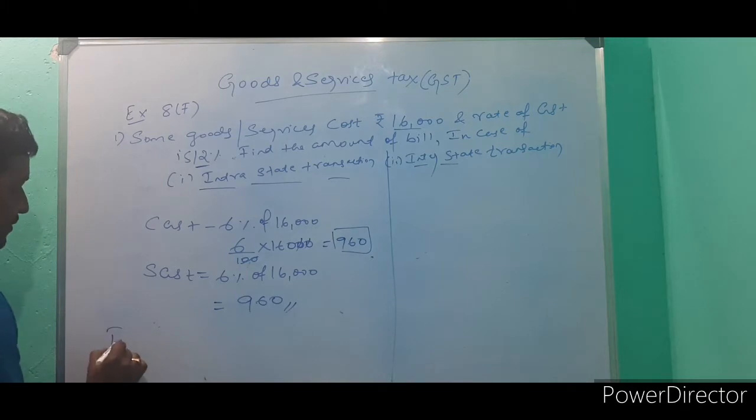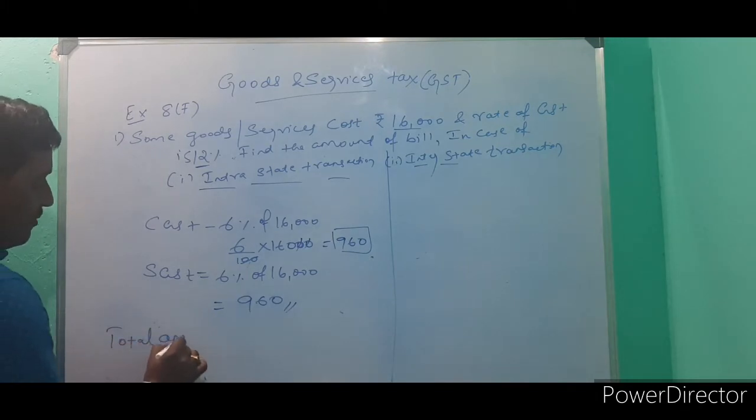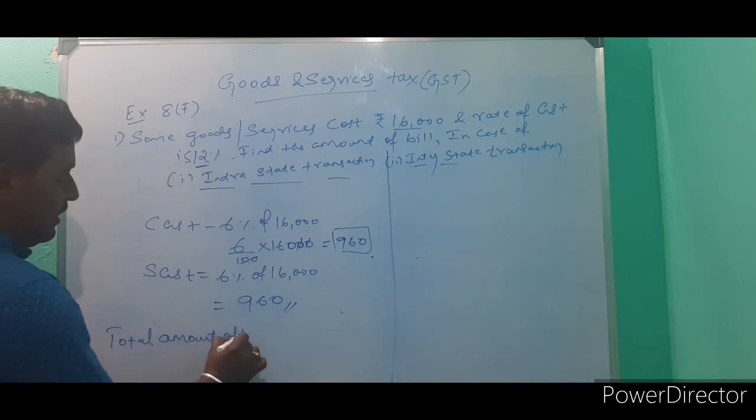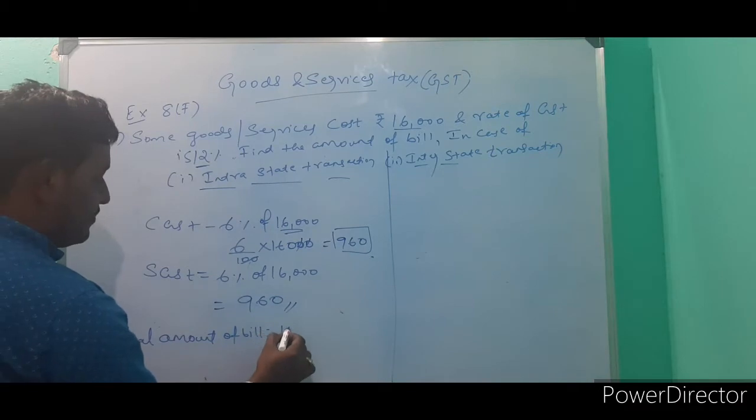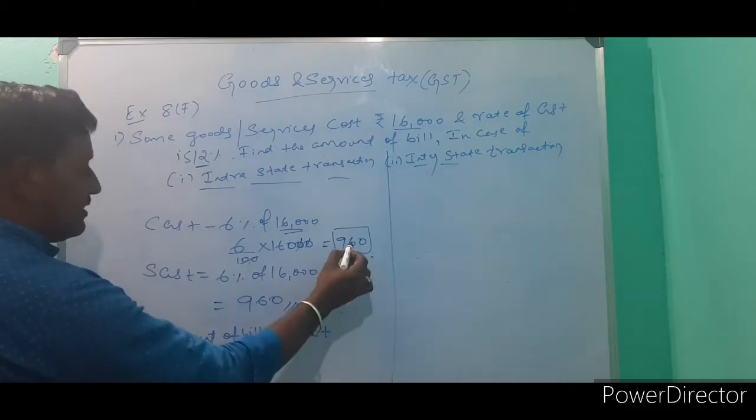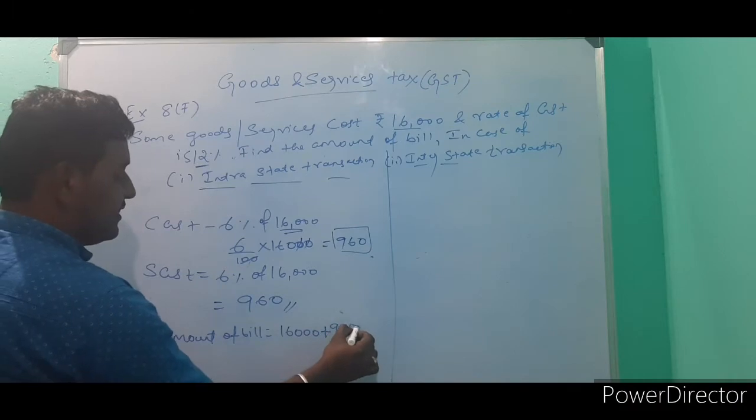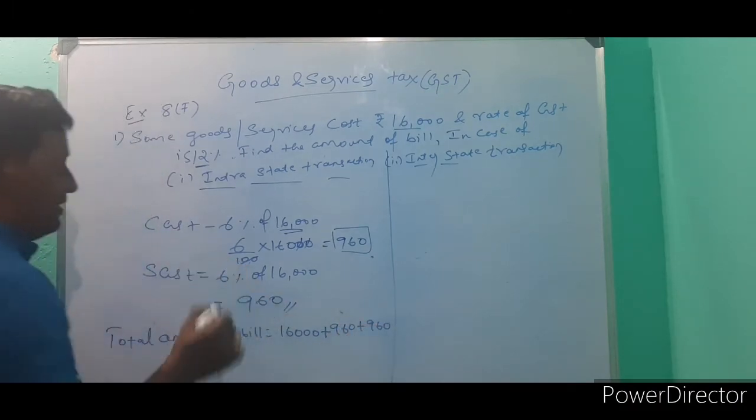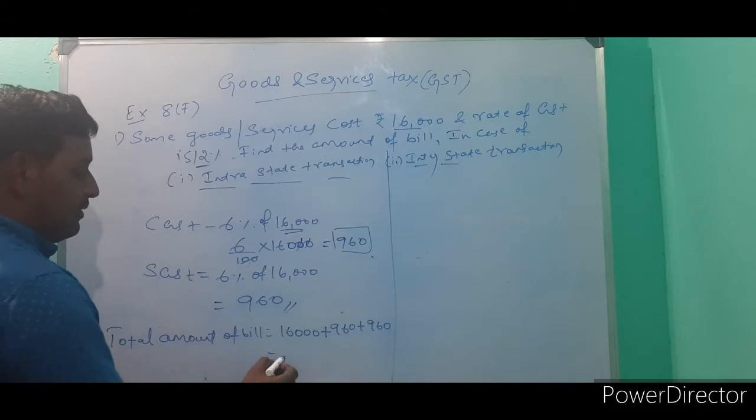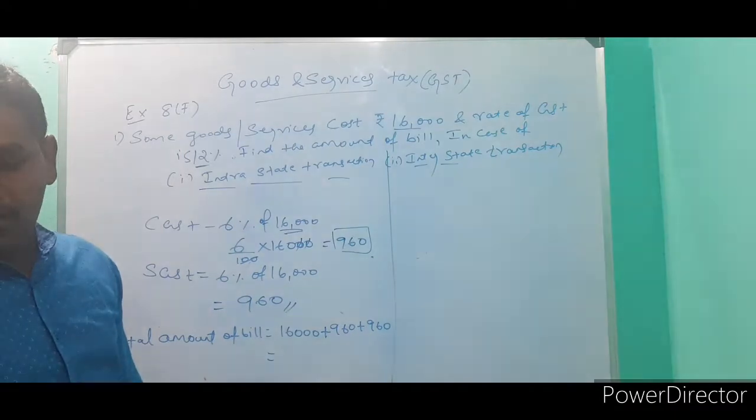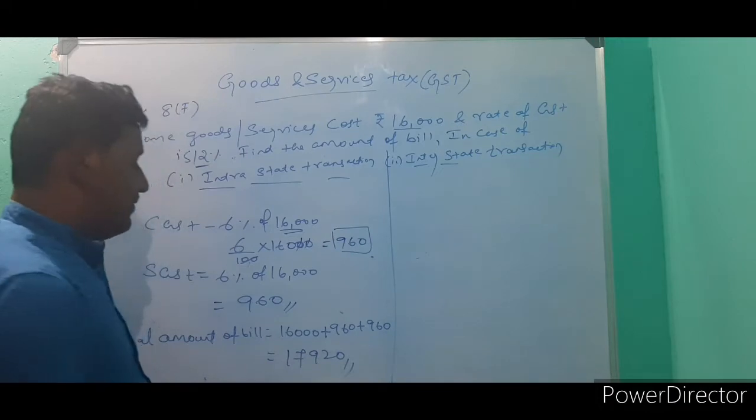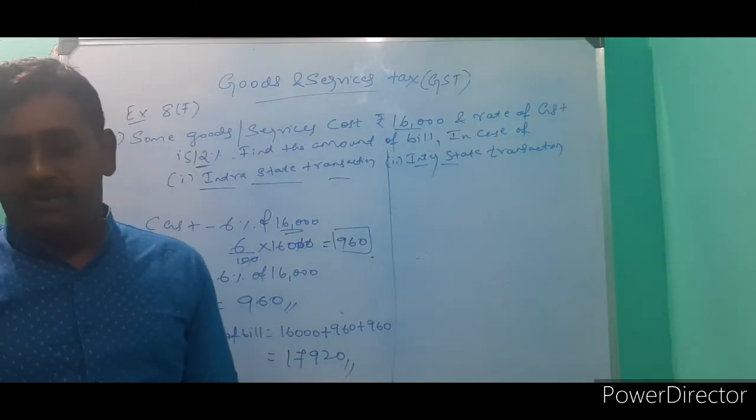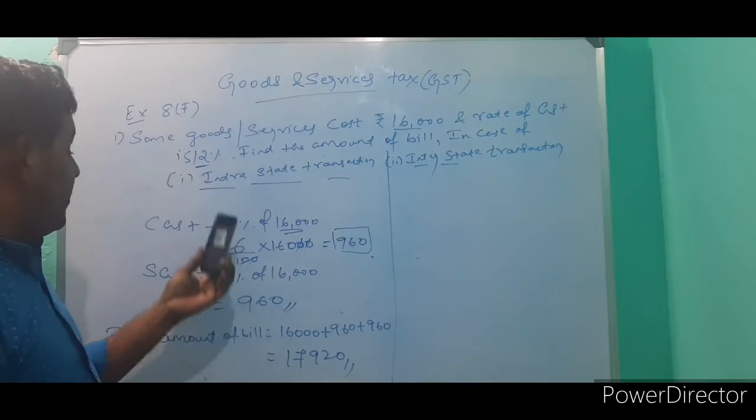Now we have to find the total amount of the bill. What is the cost price? 16,000. What is central GST? 960, and state GST 960. Add all of them and you will get 17,920. 17,920 is the answer for intrastate.